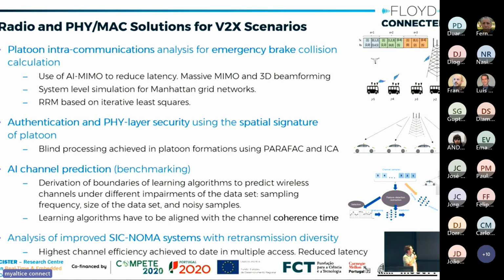And we are also using AI to perform channel prediction. This is work done also using some real data that we obtained through interactions with partners.